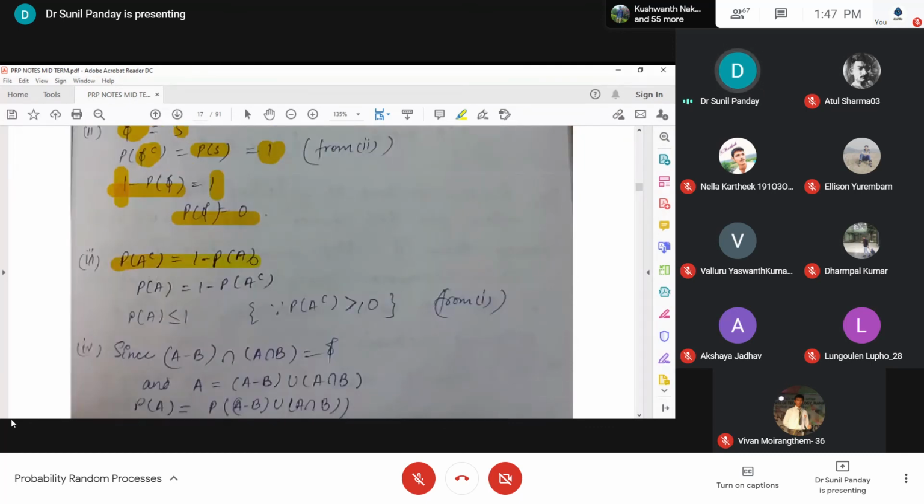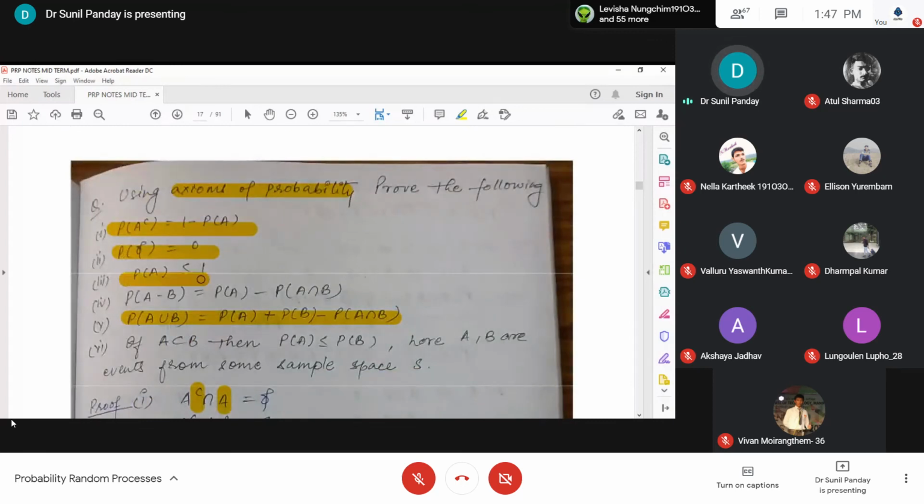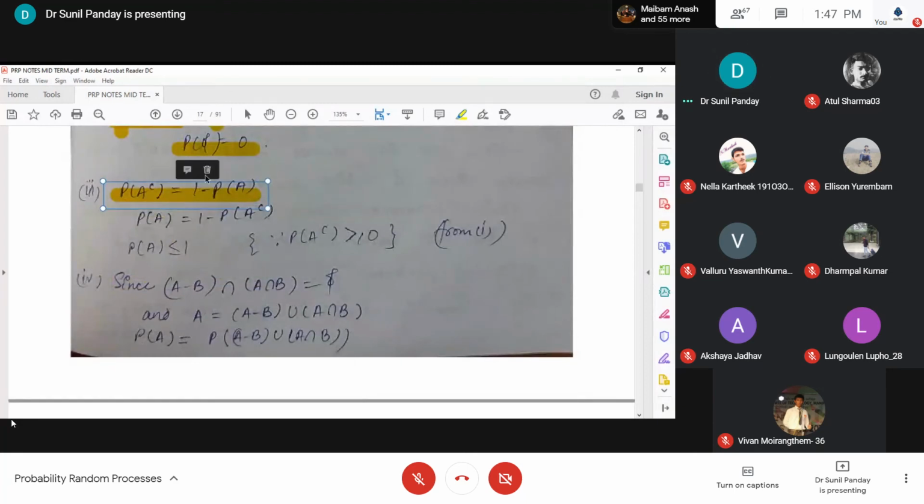Now we have the third case, which is this one: the probability of event A is less than or equal to 1, where A is not equal to the sample space. We will prove this, because in the first result we proved that the probability of A complement is equal to 1 minus probability of A. Then it can be written as probability of A equals 1 minus probability of A complement, because the terms can change sides, and we will have this one.